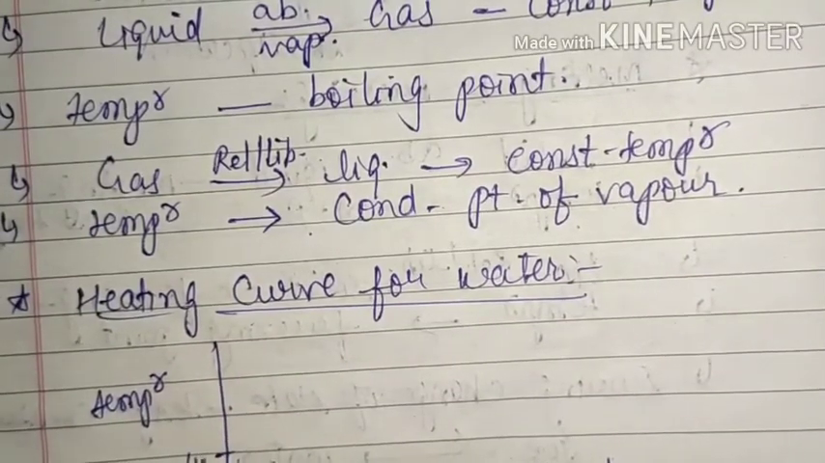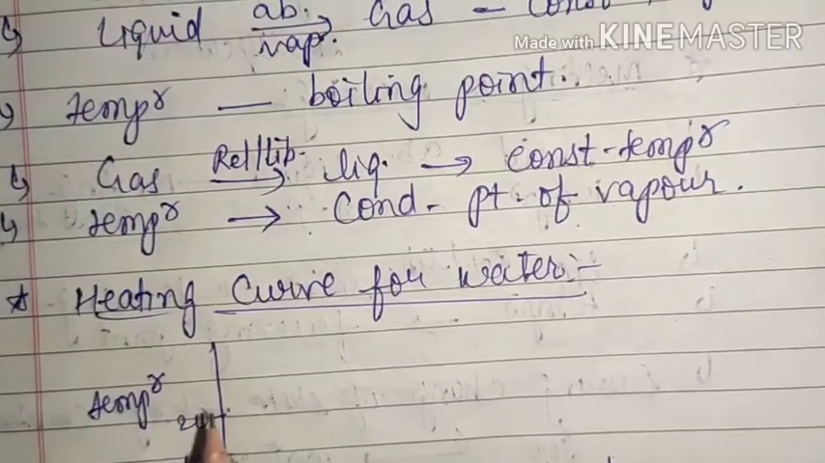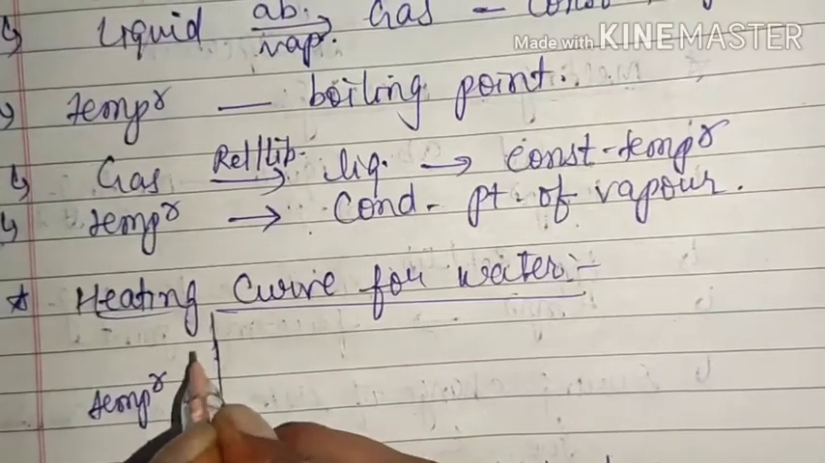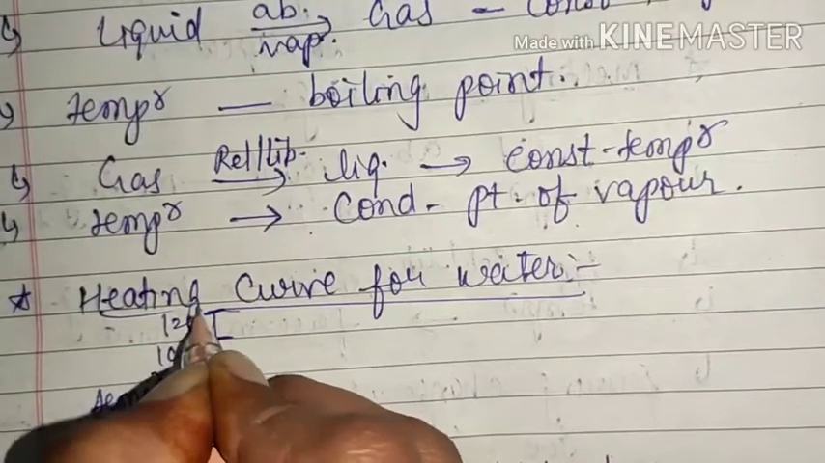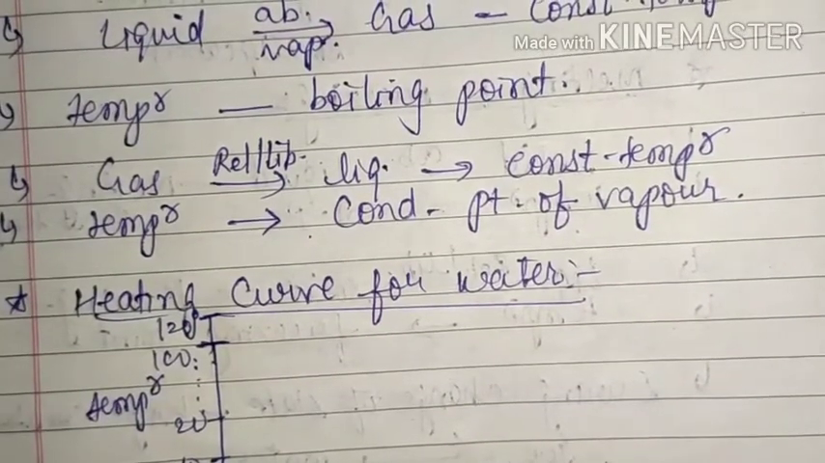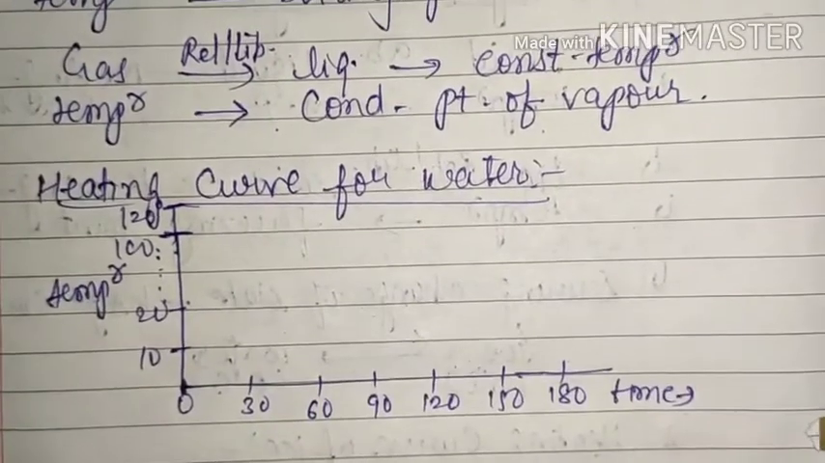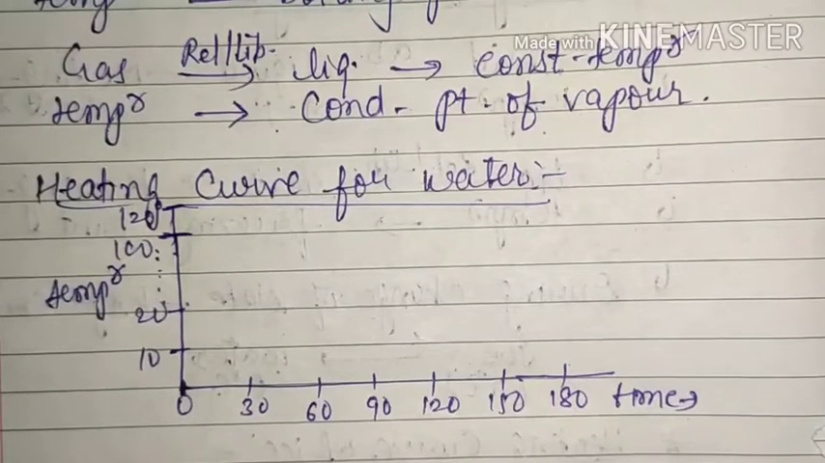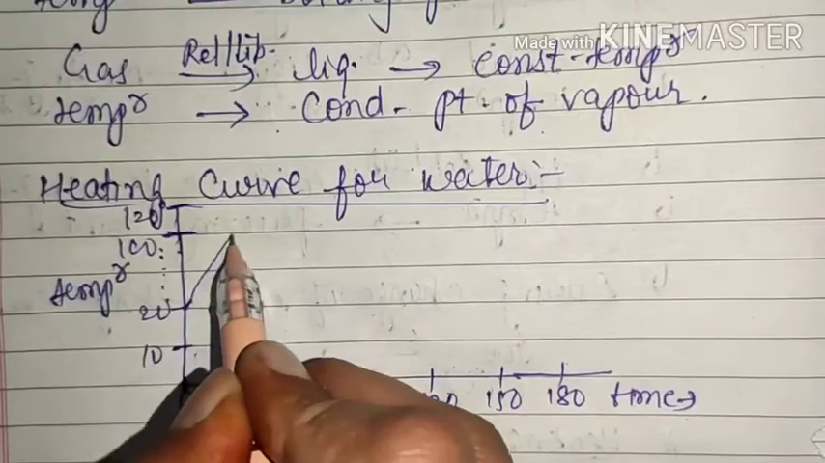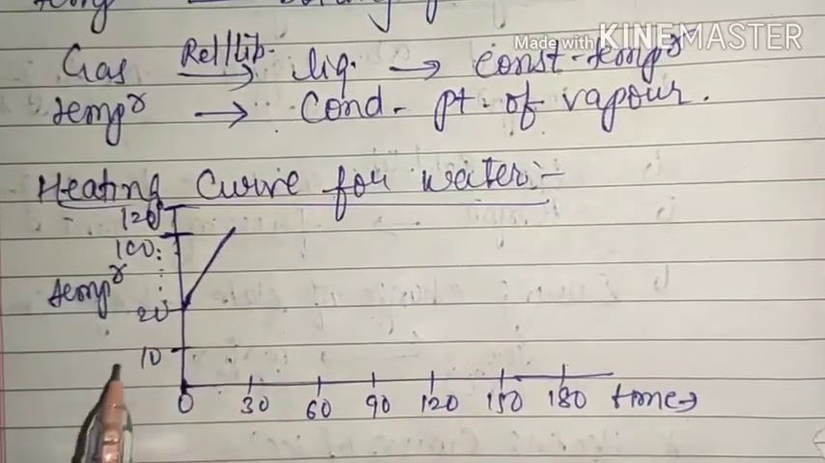You can take 10, 20, or you can take 20, 40 also, because we will need temperature up to 100 or above 100. So suppose here it is 100 and here it is 120 degrees Celsius. So here we have taken temperature and here is the timing. That means we have taken water in a container and we have started heating it. Initially we have noticed that the temperature of the water will increase. Here we have started the curve from 20 because we have considered room temperature as 20.